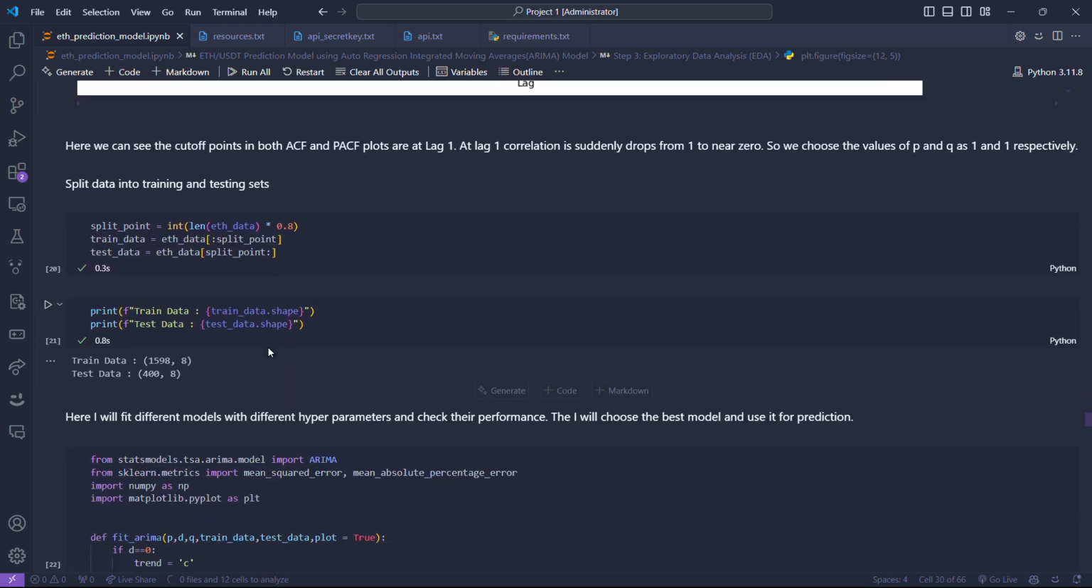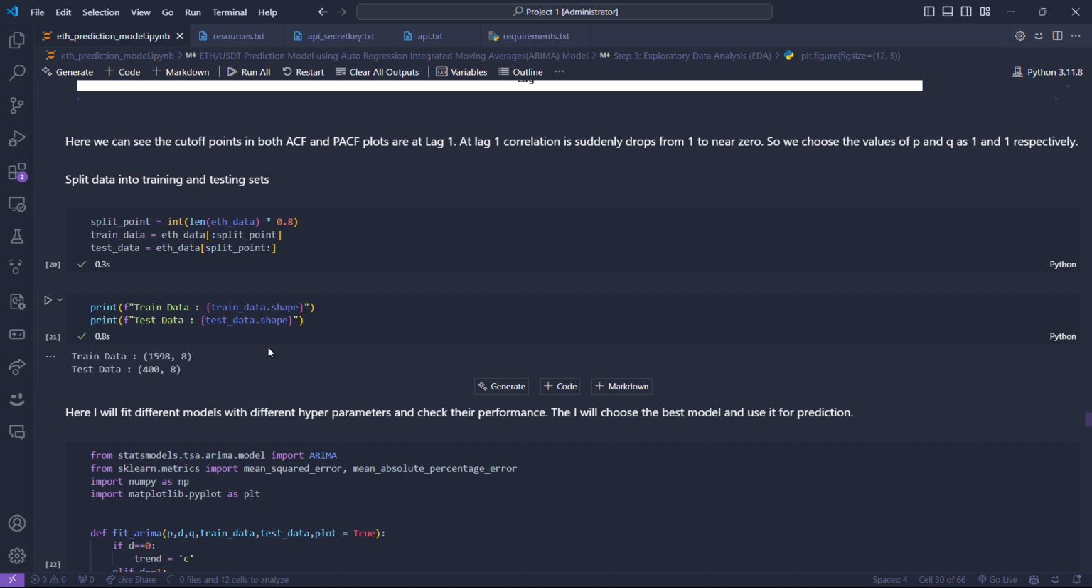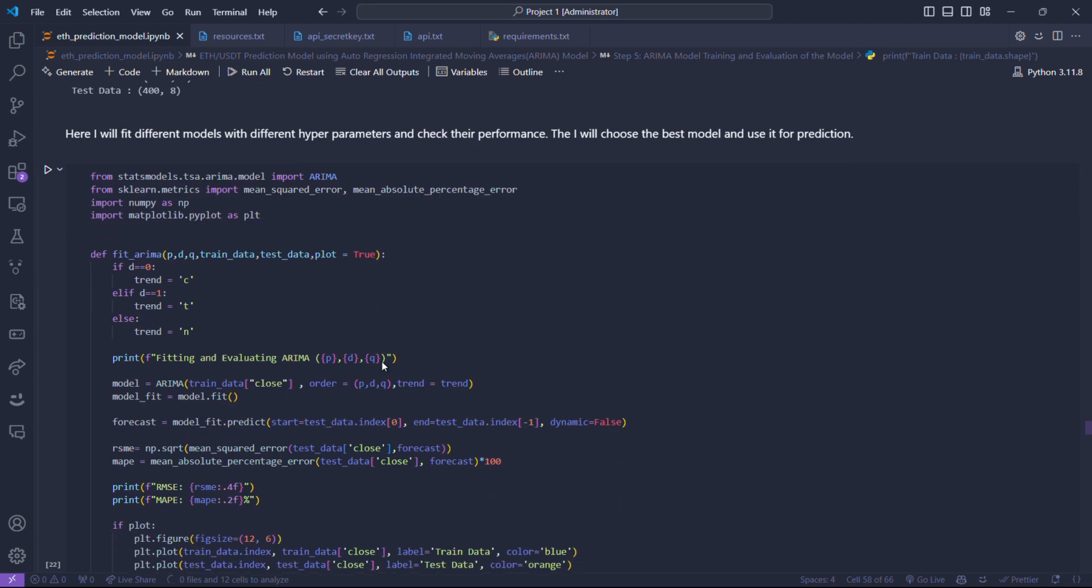Now we have figured out all three parameters of the ARIMA model, which are 1, 1 and 1: P equal to 1, Q equal to 1, D equal to 1. Okay, now we split the data into training and testing data.